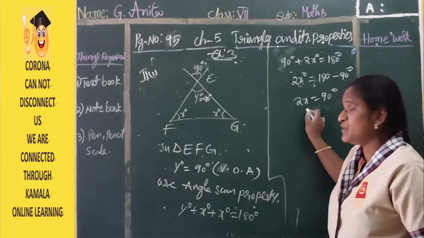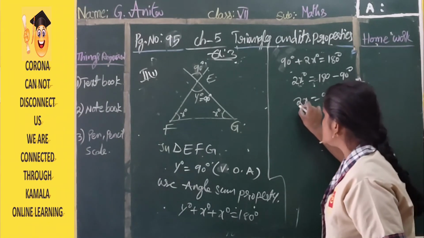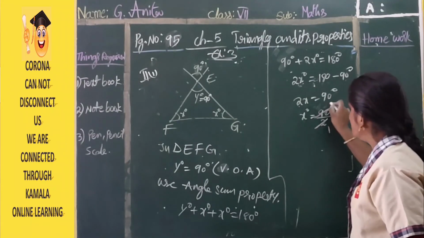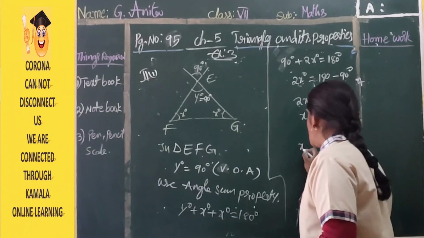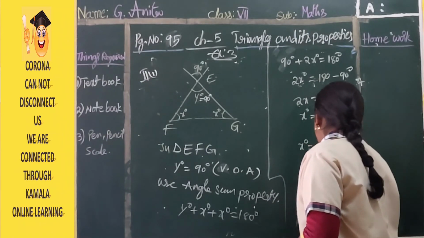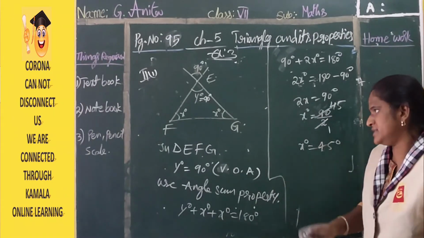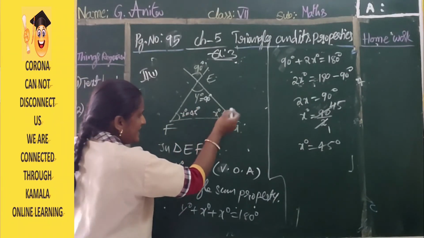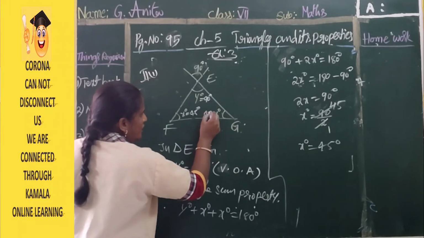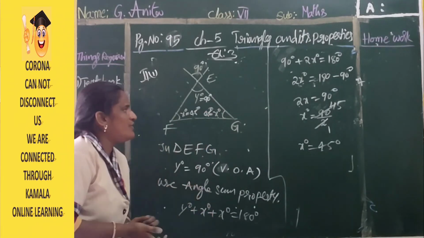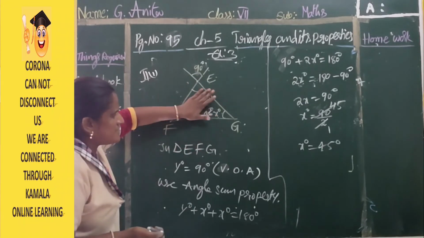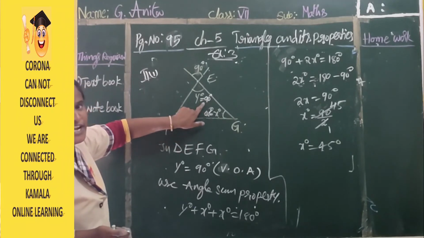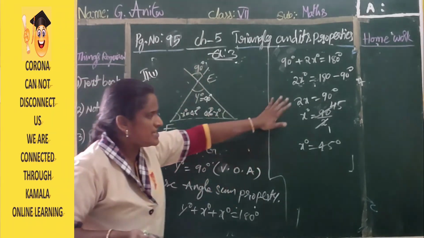We want the x value, so keep x here only. This 2 will transpose to this side, meaning you will get division. So 2 ones are 2, 2 fours are 4, 5. So x degree is equal to 45 degrees. At F, x degree is equal to 45, and at G, x degree is equal to 45. They are both equal to each other. Once again, check whether the sum of all angles is equal to 180 degrees or not. 45 plus 45, 90. 90 plus 90, 180. Yes, our answer is correct.